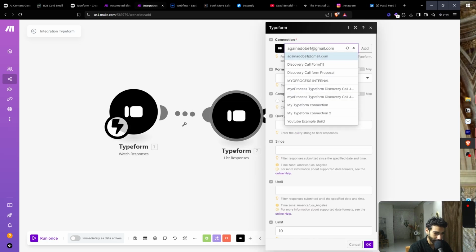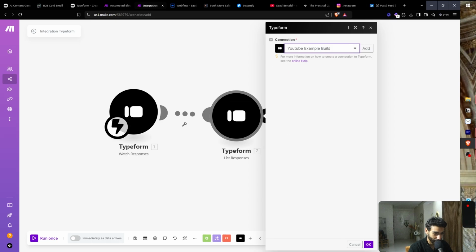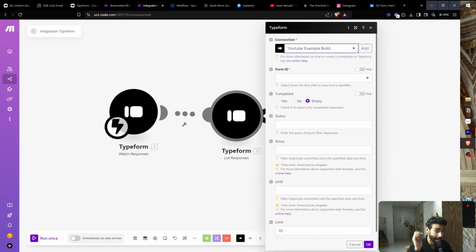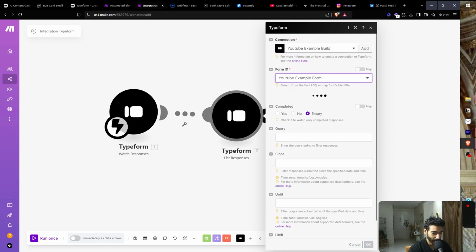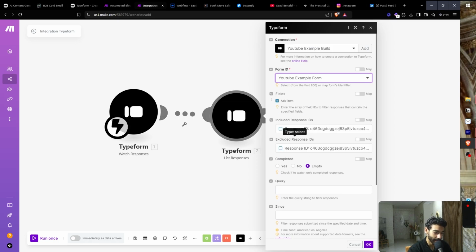And then what I'm going to show you guys is a pretty cool hack that you can do so you don't have to send the form again each time. So I think it's this one, YouTube example form. So instead of just watching the responses each time when you do your testing, you just look for a list of responses and just retrieve the last response. Okay, it's a pretty cool hack.